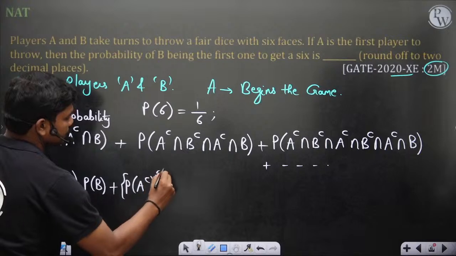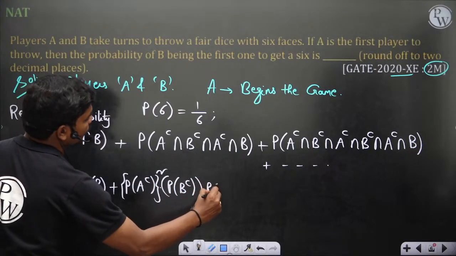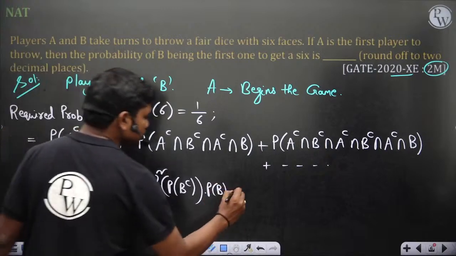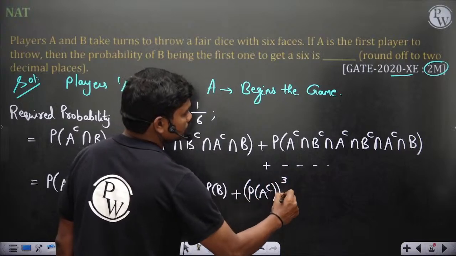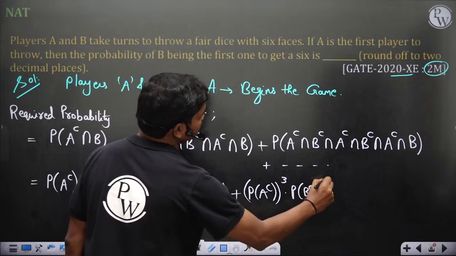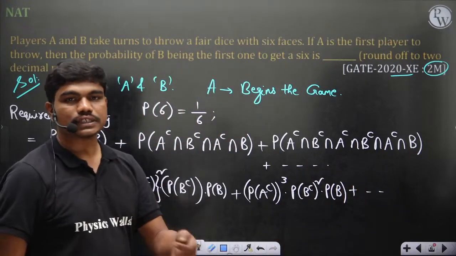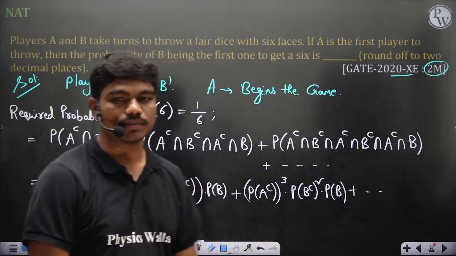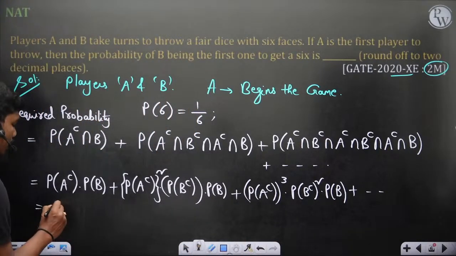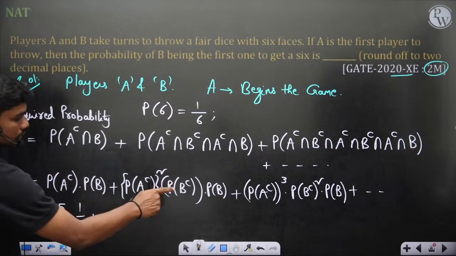So A square P of B complement into P of B getting a 6 plus similarly P of A complement whole cube, P of B complement whole square into P of B, and so on. This goes on. Now, if either A throws it or B throws it, the probability that you won't get a 6 is 5 by 6, and the probability you'll get a 6 is 1 by 6, which means this term turns out to be probability of not getting 6 here, 5 by 6 into probability of getting 6 which is 1 by 6, plus these two probabilities are same.